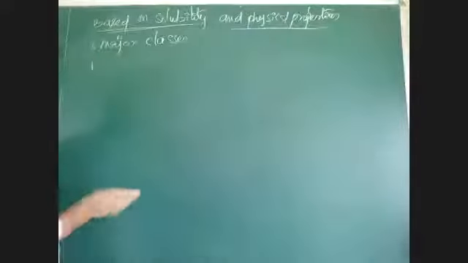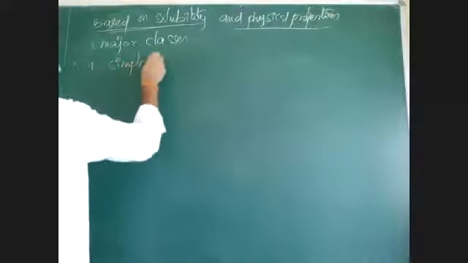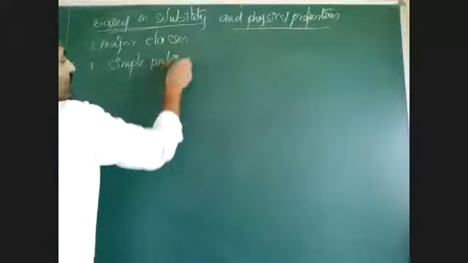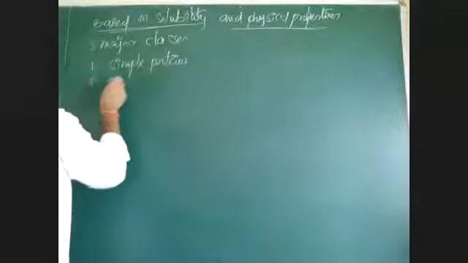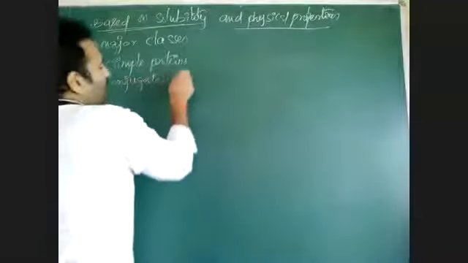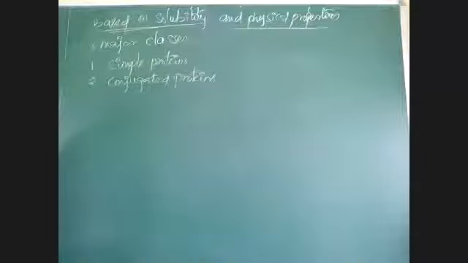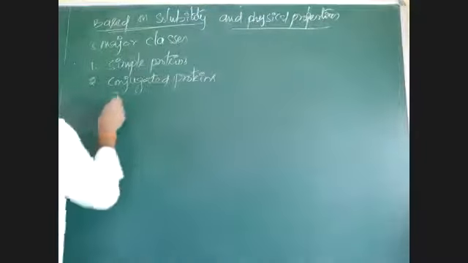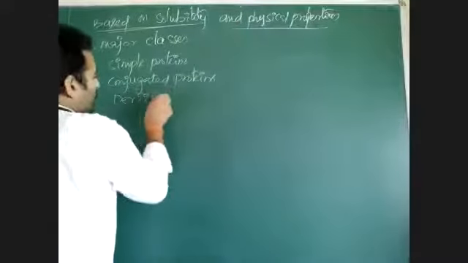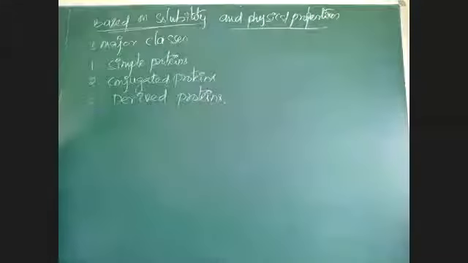One is simple proteins. Second one is conjugated proteins. Third one is derived proteins. Simple proteins, conjugated proteins and derived proteins are the three classes of proteins based on solubility and physical properties.